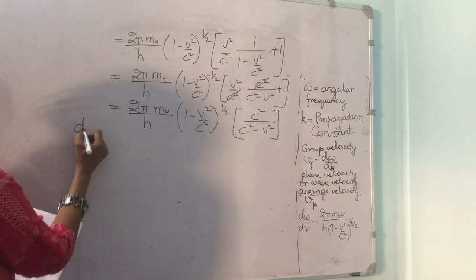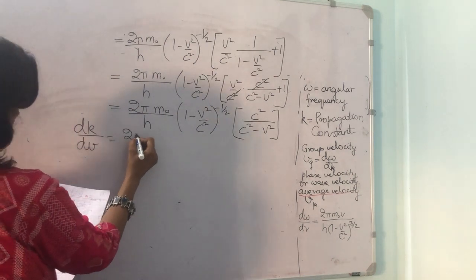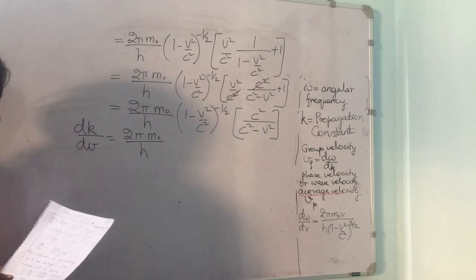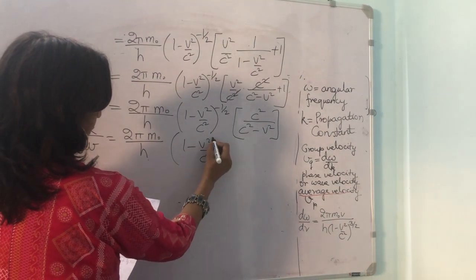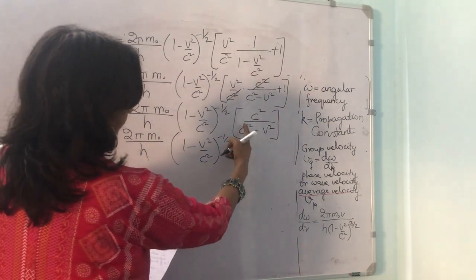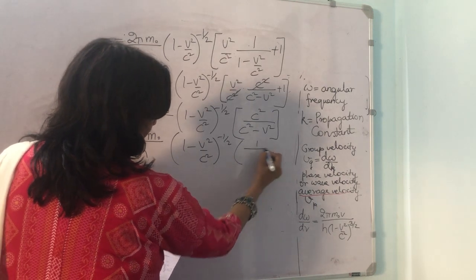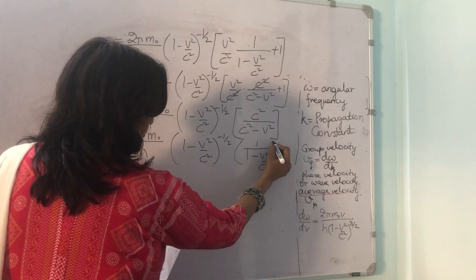We get dk upon dv is equal to 2 pi m naught divided by h into (1 minus v square by c square) to the power of minus half, and we have divided this by c square, so we get 1 upon (1 minus v square by c square).